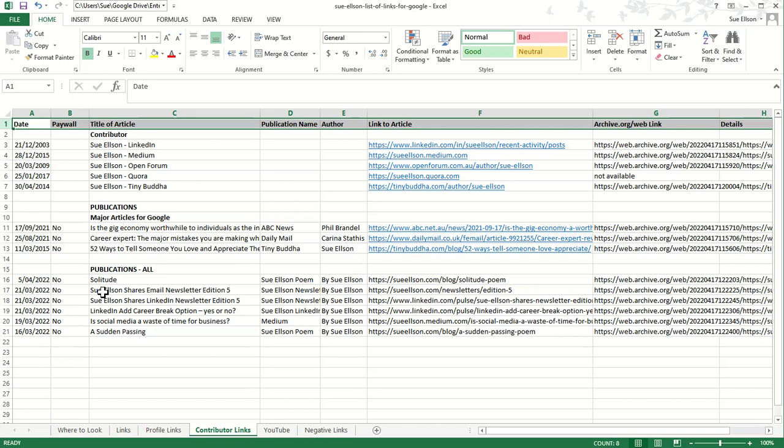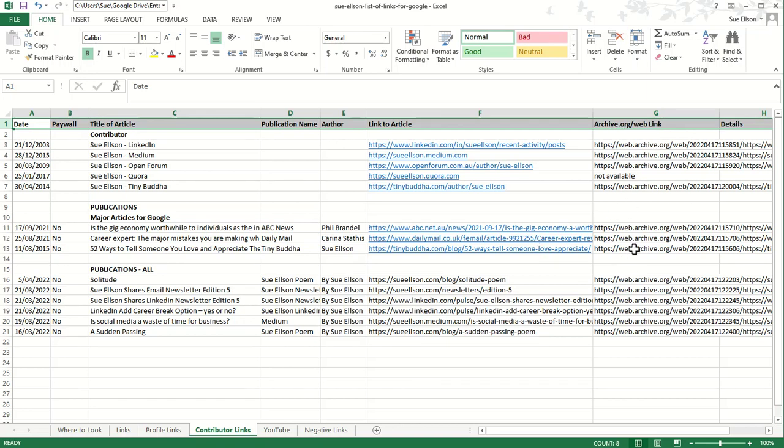So here I've got a section called publications. So if they're just once-off thing, then you can add them in. Or if you think it's a really major article, you can put them sort of top of your list, and you can say the date they were published, whether there's a paywall that people need to go through to see it, the title of the article, the name of the publication, your name or the author's name, depending if it's somebody else, the link.